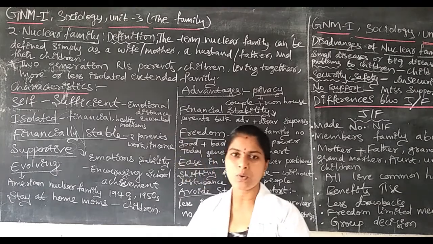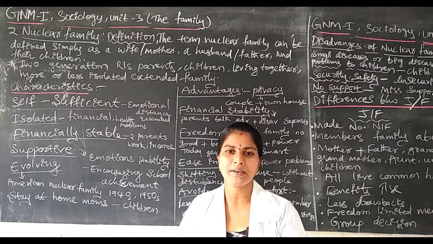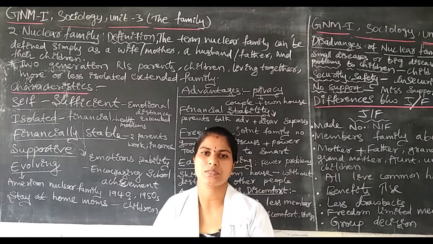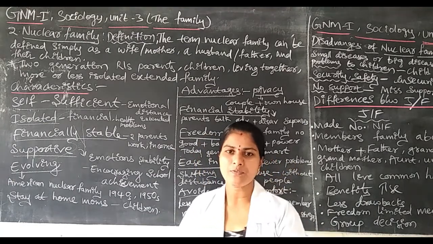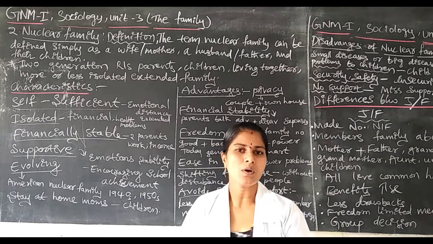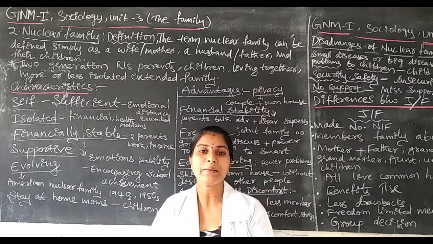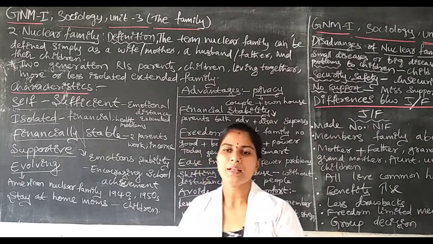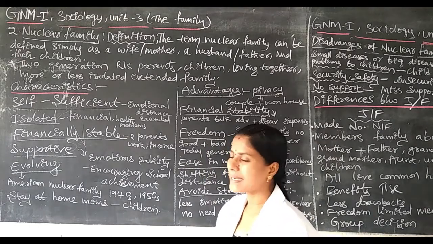These members only live together under a single roof or single house. There are not many people here, no two or more generations. Only limited people live together. This is regarding the nuclear family.